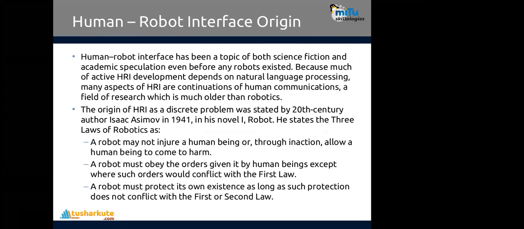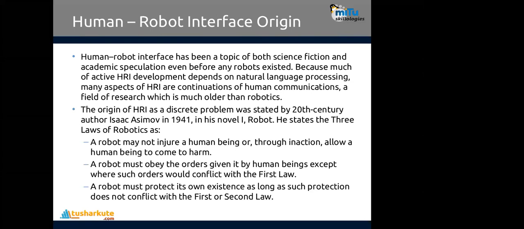Now, when it originated, in many Hollywood and Bollywood movies you might have seen it already used. But the origin of HRI as a discrete problem started by the end of the 20th century. Author Isaac Asimov proposed the first novel on robots and the laws of robotics, and using his concept, a Japanese company created the first humanoid robot, Asimo, based on the ideas proposed by Isaac Asimov.